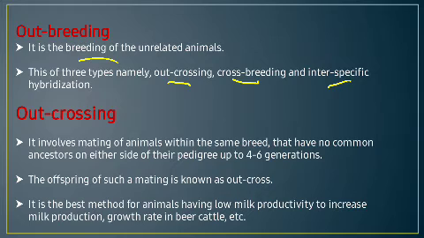So first one is the outcrossing. Okay, it involves mating of animals within the same breed. अब outcrossing मा के हुन्छ भने, it involves mating of animals within the same breed that have no common ancestors on either side of their pedigree up to 4 to 6 generations. Okay, that means 4 देखि 6 generations सम्मको सेम ब्रिडमा the mating will occur. तर त्यो ब्रिडको